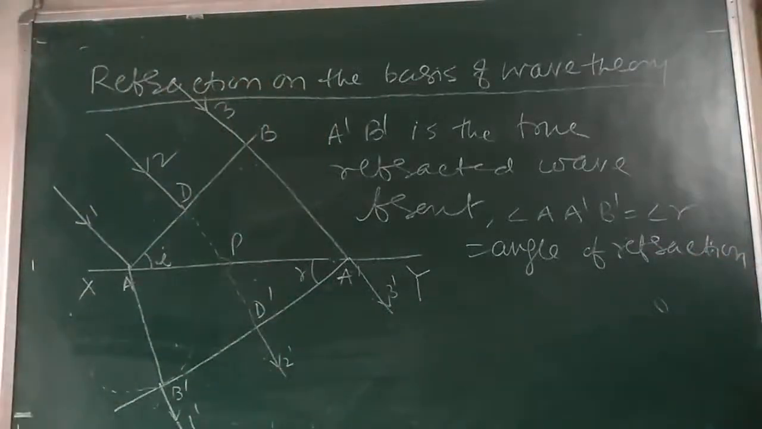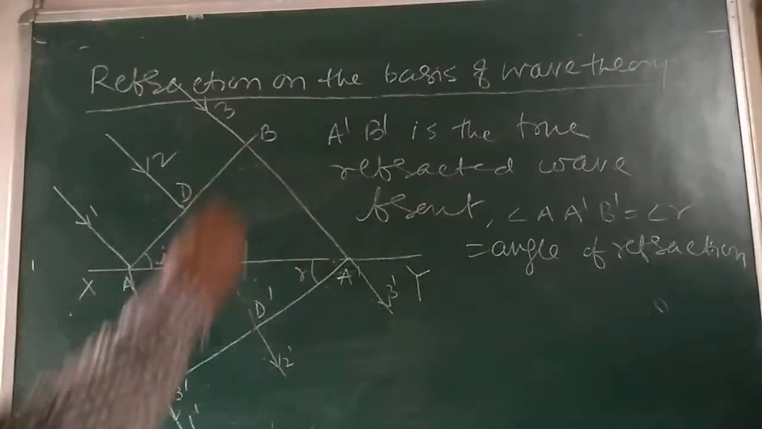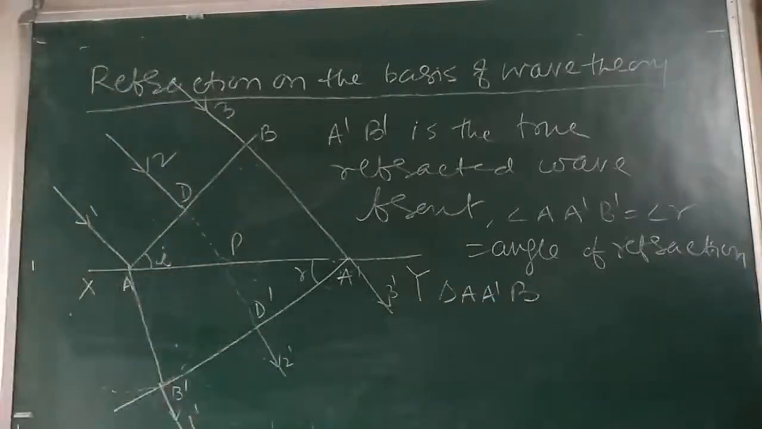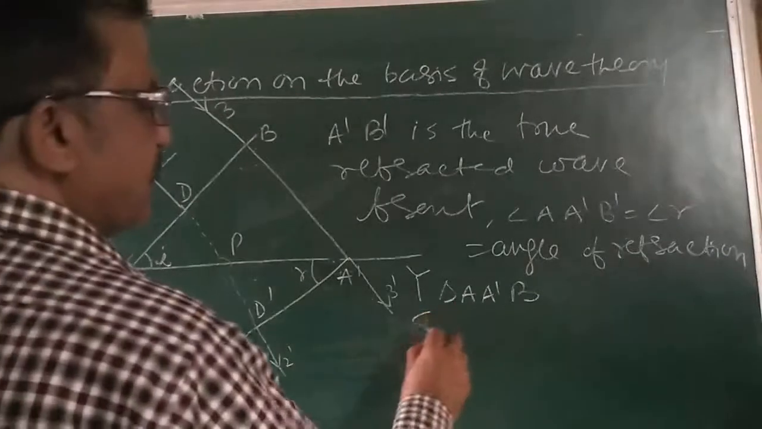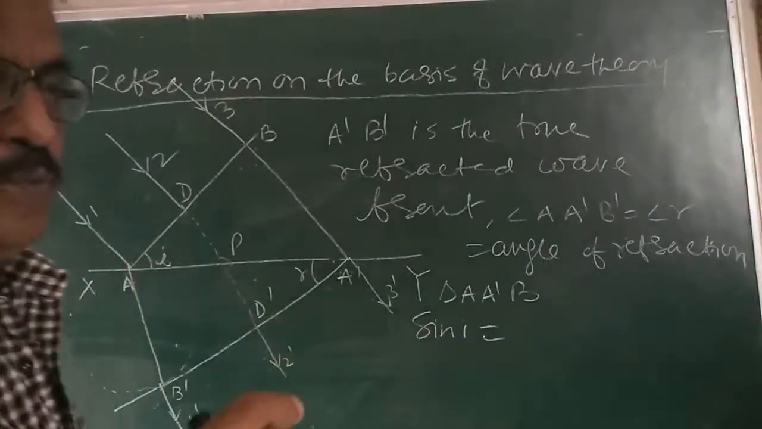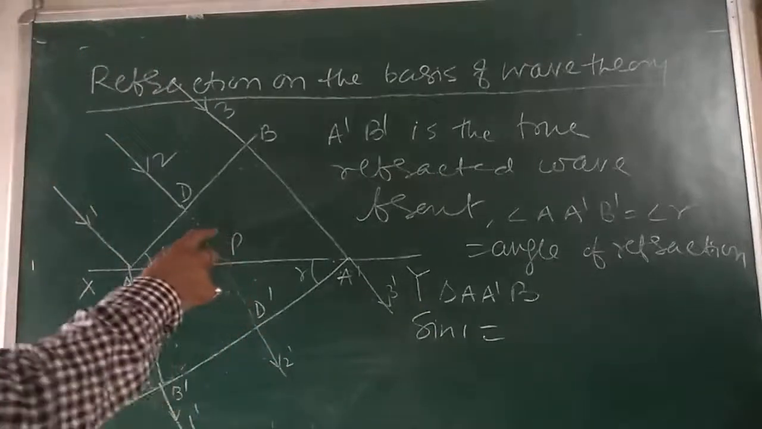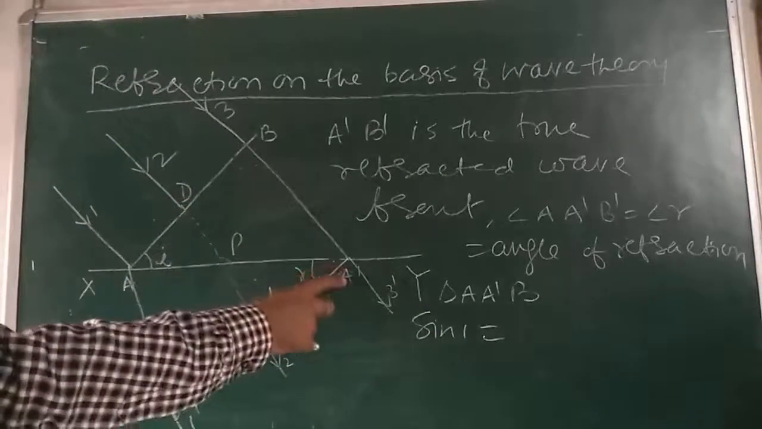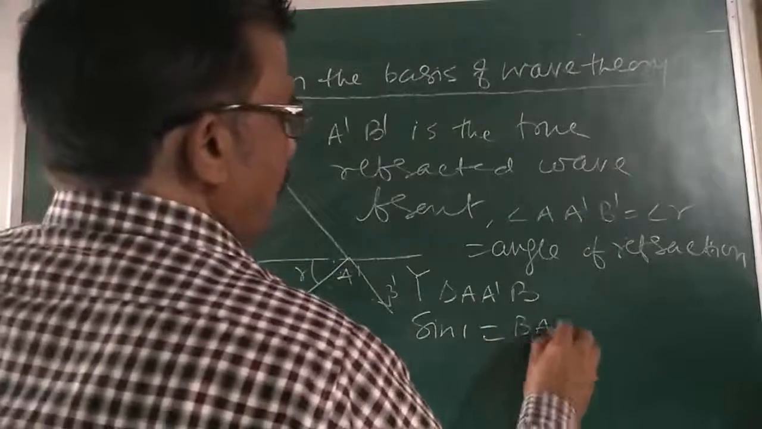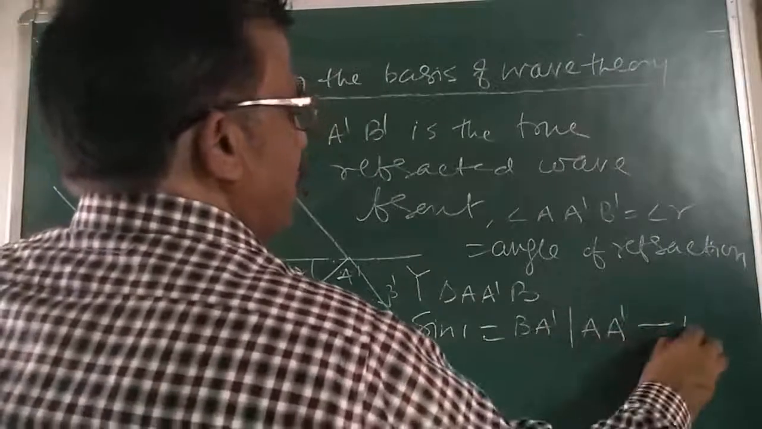Write down: this is the angle of refraction. So in the triangle AA'B, what can you write? What is sin i here? Sin theta is equal to perpendicular upon hypotenuse. What is the perpendicular here? That is BA', and the hypotenuse is AA'. So sin i equals BA' divided by AA'. Say it is our equation number 1.